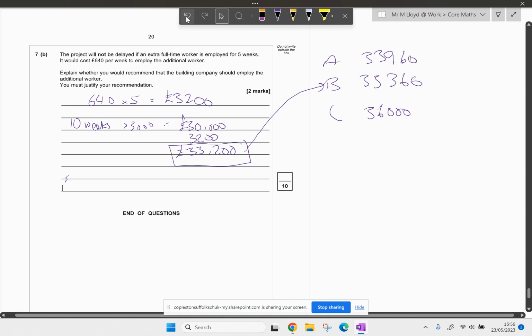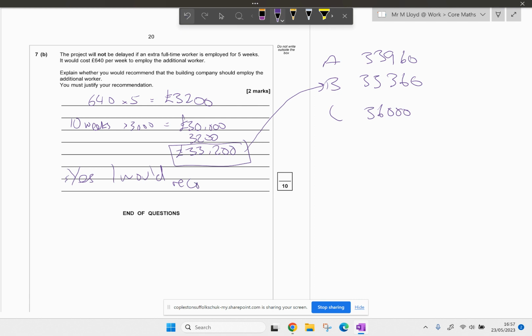Oh my God, I've just clicked on a button and lost everything. I've lost everything. Undo, undo. There we go. So yes, I would recommend the extra worker, as it may save up to, I'd say that's up to 160 quid. Just going to make a nice comparison there, 160 quid less. And that's it, done. 10 marks, sorted.